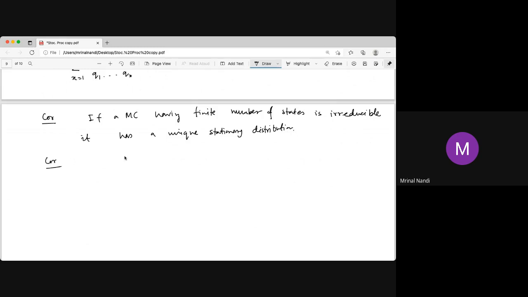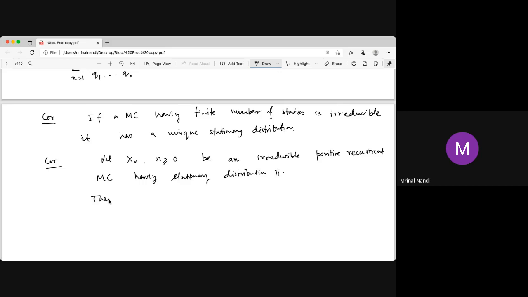Now the next corollary is this: let X_n, n greater than or equal to 0, be an irreducible positive recurrent Markov chain having stationary distribution pi.